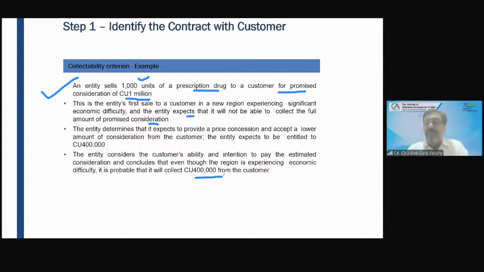So the certainty of collection depends on what? Depending on the intention and ability to pay. Like you remember in my example of bankruptcy, the client to whom I was filing the GST return becomes bankrupt. So in that case, I will not recognize the revenue till the time the certainty of collection will exist.